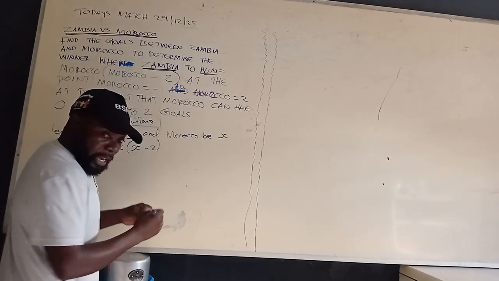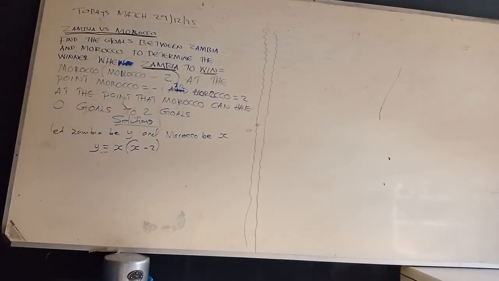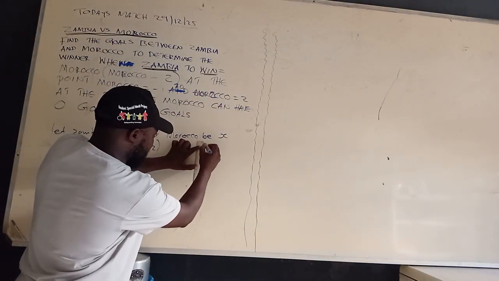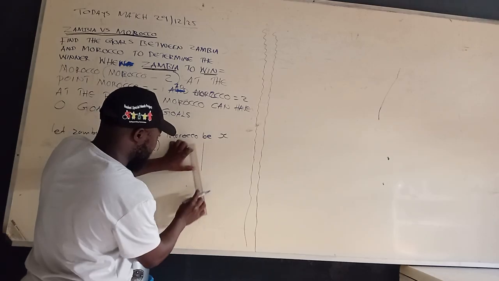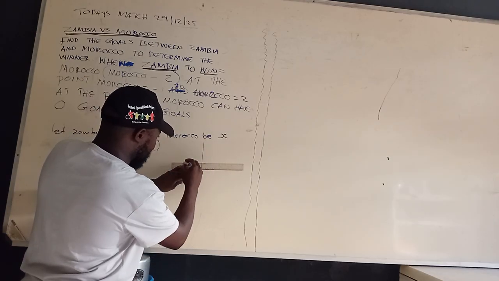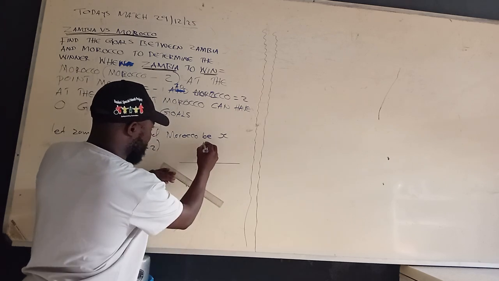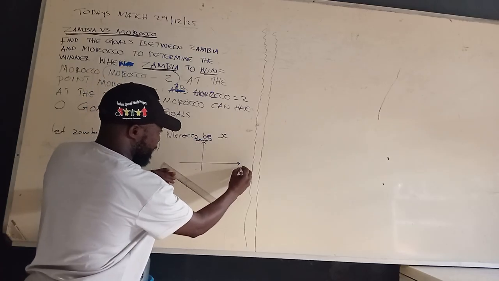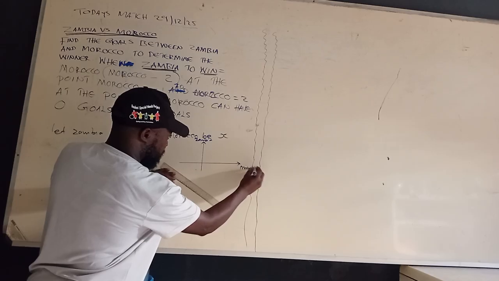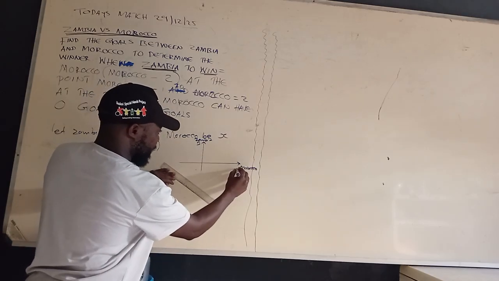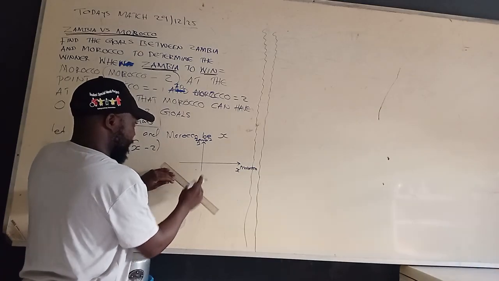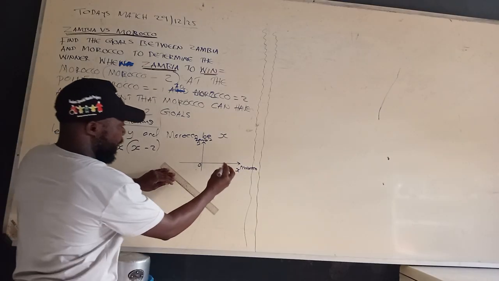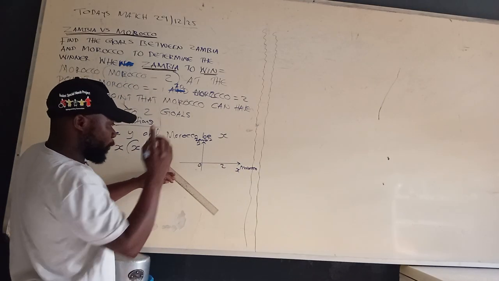Right? So let me get a simple ruler. Okay, so this is like a ruler. We want to draw a graph to see truly. Okay, so we'll do it like this. Yes, we go. This is y. This is the x. So this is Zambia. Okay, this is Morocco. All right, so this is y, this is the x. Are we together? So we are saying there's this coordinate here for Morocco. Are we together? There's this coordinate for Morocco, and there's this 2 coordinate for Morocco.